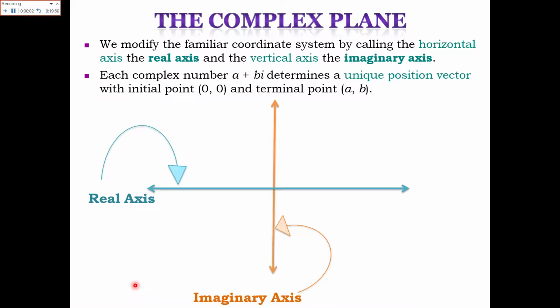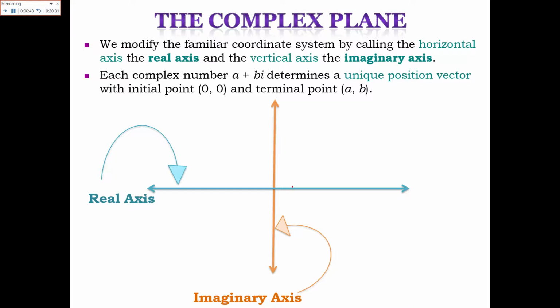Now the complex plane. We modify the familiar coordinate system, where on the horizontal axis we have x and on the vertical axis we have y. Similarly, in the complex plane, the horizontal axis is the real axis and the vertical axis is the imaginary axis. Each complex number a plus b iota determines a unique position vector with the initial point (0, 0) and the terminal point (a, b). Like I will show you here.